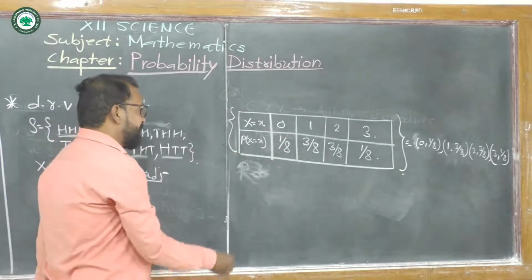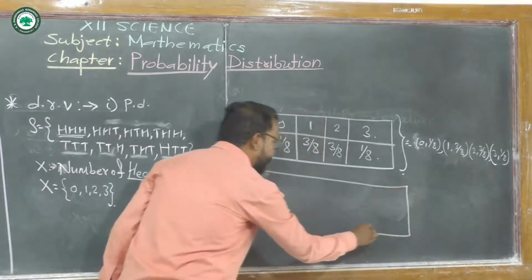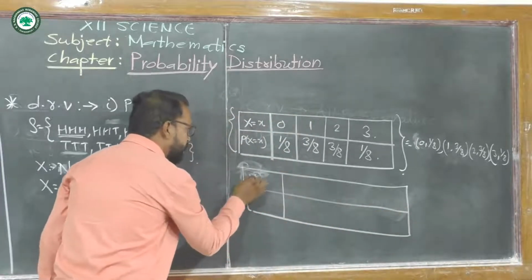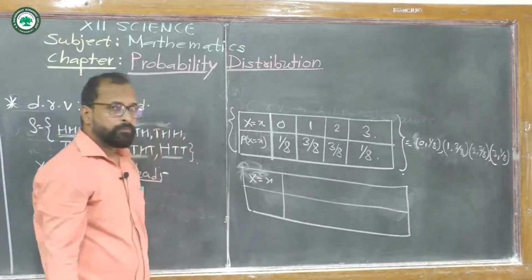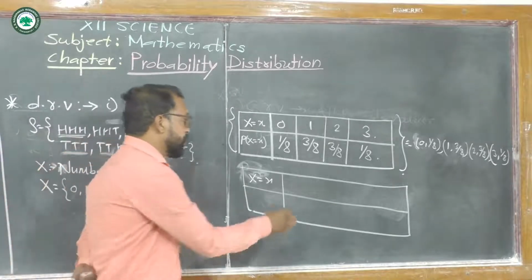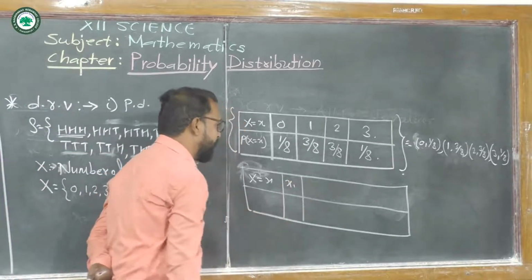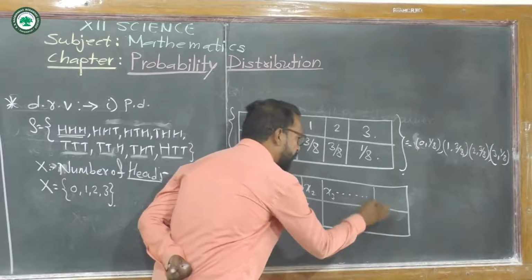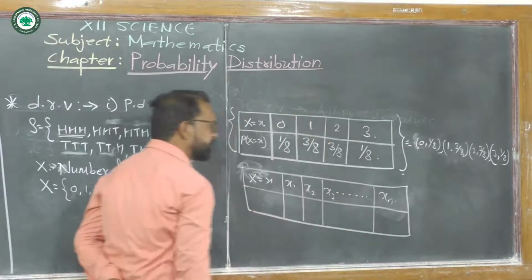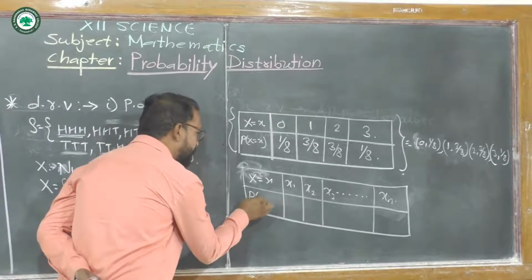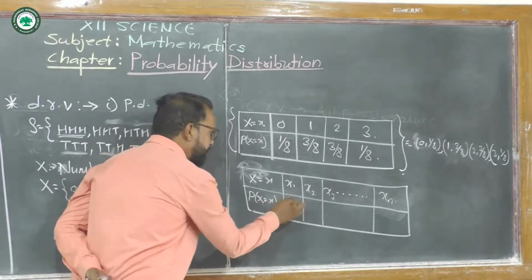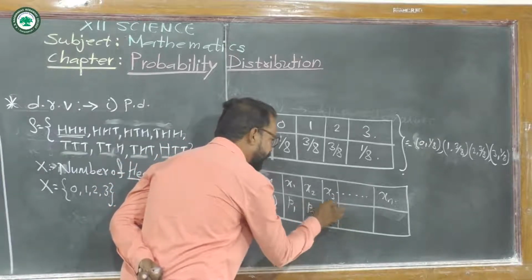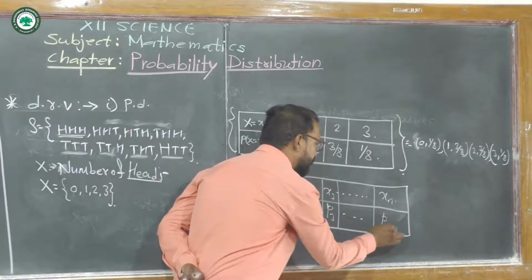Now the generalized definition for the probability distribution is the tabular form which shows the values of the random variable, say x1, x2, x3 and so on up to xn, and the corresponding probabilities p1, p2, p3 and so on up to pn.